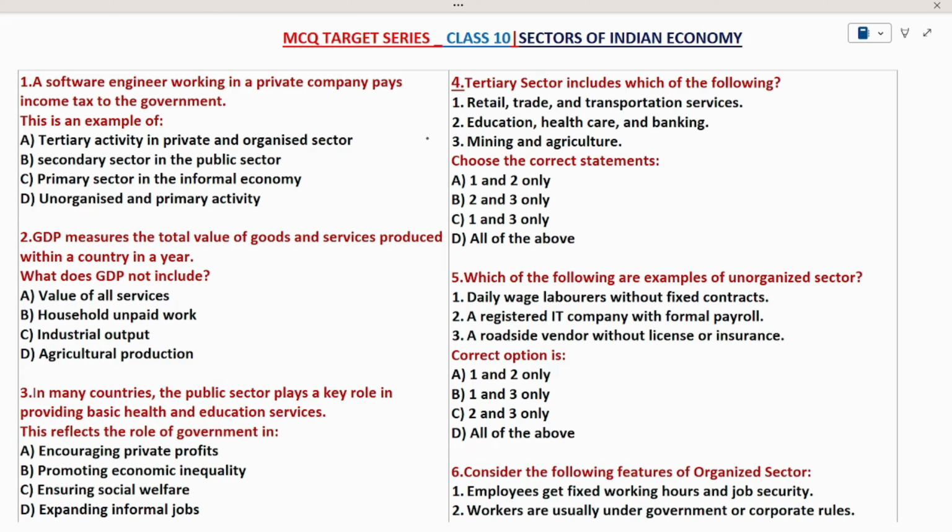In this class, we will discuss the possible potential questions that can be asked in competitive examinations from the concept of sectors of Indian economy, class 10 economy.